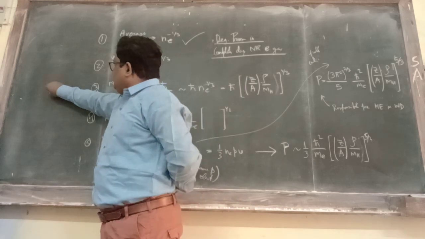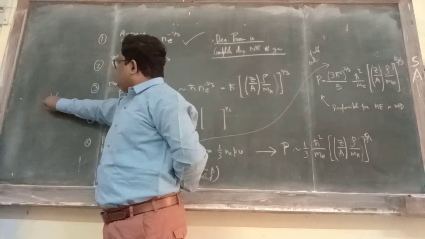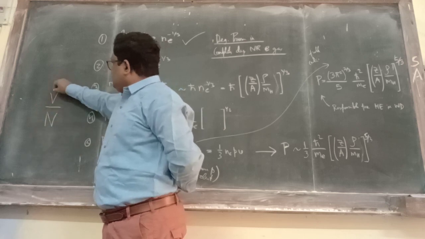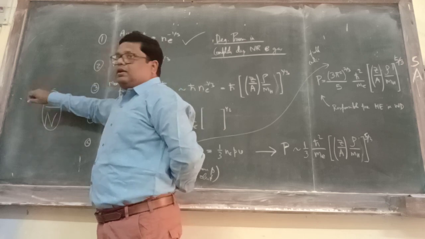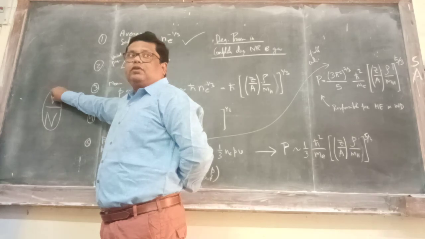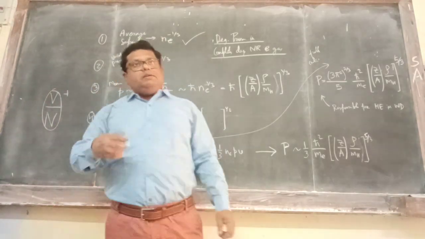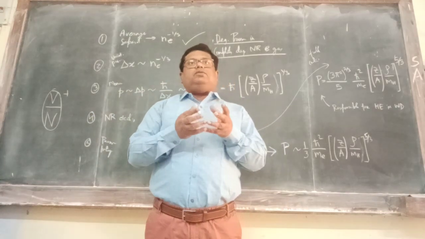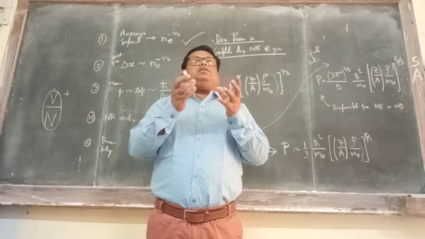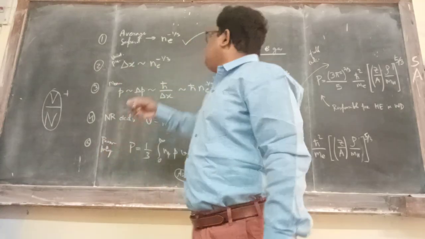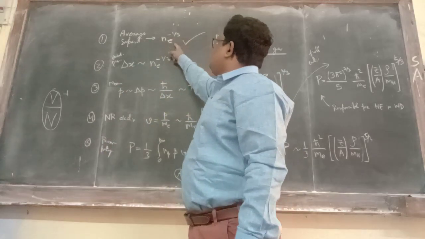If we have a gas of volume V and total number of particles N, then the number of particles per unit volume will be N by V, right? And similarly, that will be equal to lambda_s cubed, that is the average separation cubed, and in this way we will be able to find the average separation.